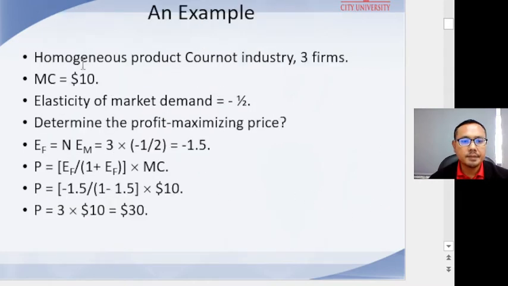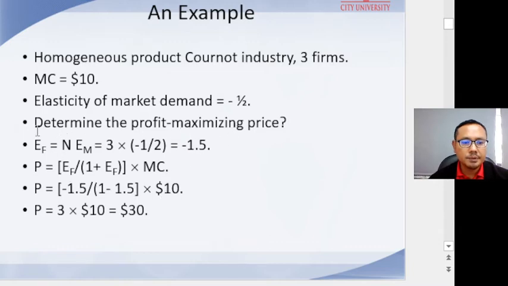For this example, in the markup rule for Cournot oligopoly with a homogeneous product, let's say there are 3 firms, and marginal cost is $10. The elasticity of market demand is minus 1/2, and we have to determine the profit maximizing price.